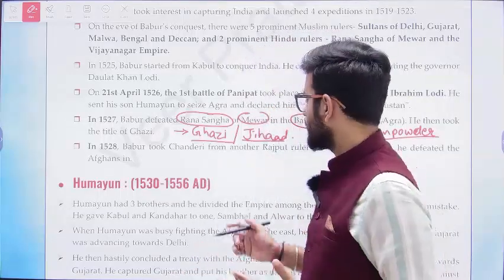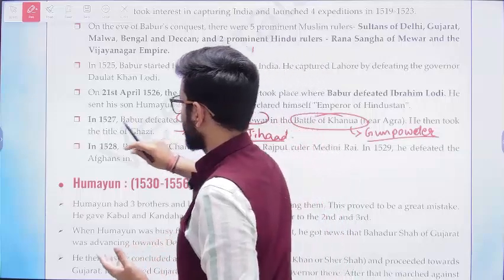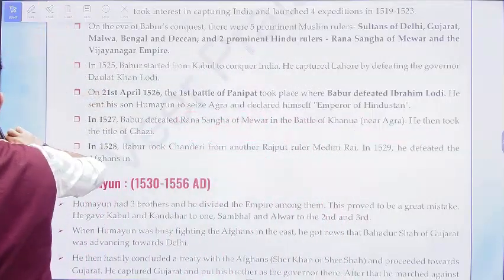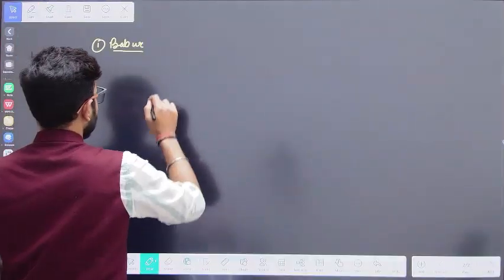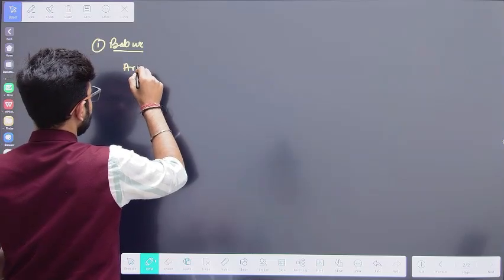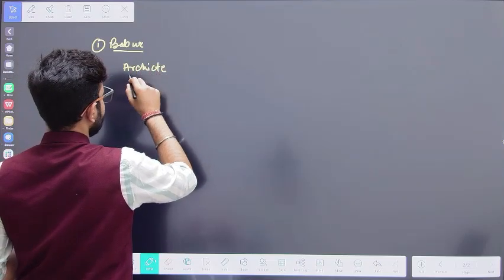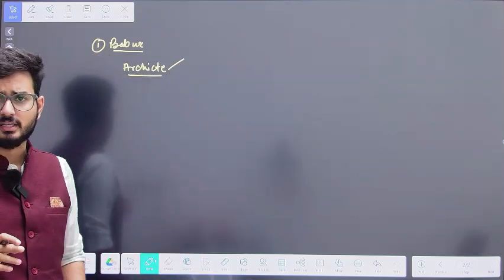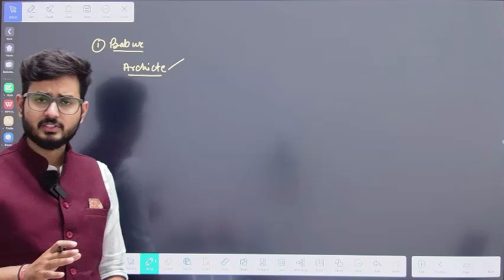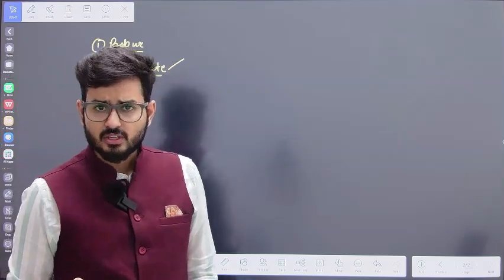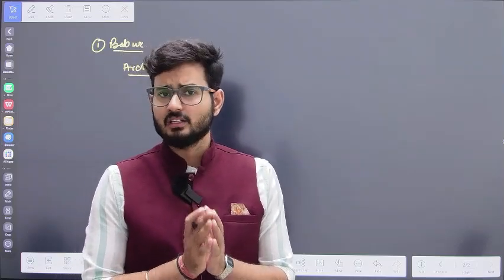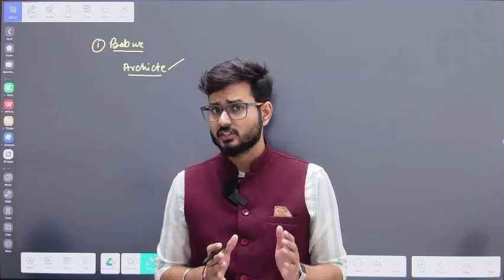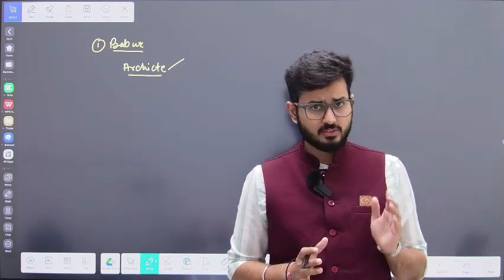So when we talk about Babur's architectural initiatives, he is not going to have much time to construct anything, but as I told you in the previous session, in spite of not having much time, rulers will at least construct one type of architecture, and that is going to be a mosque.